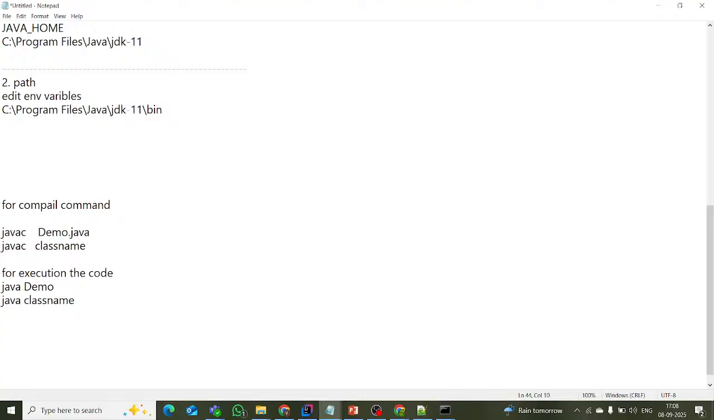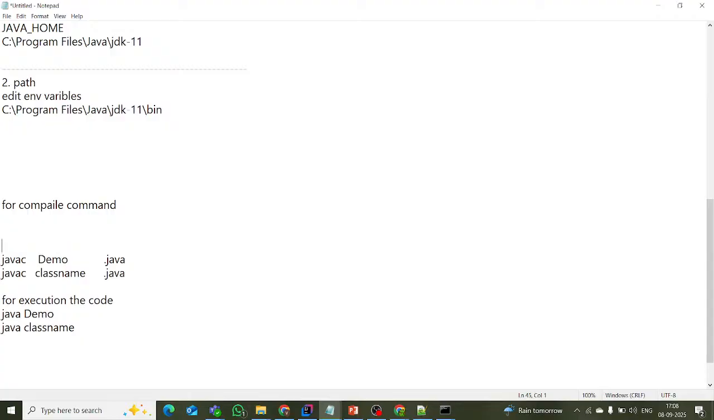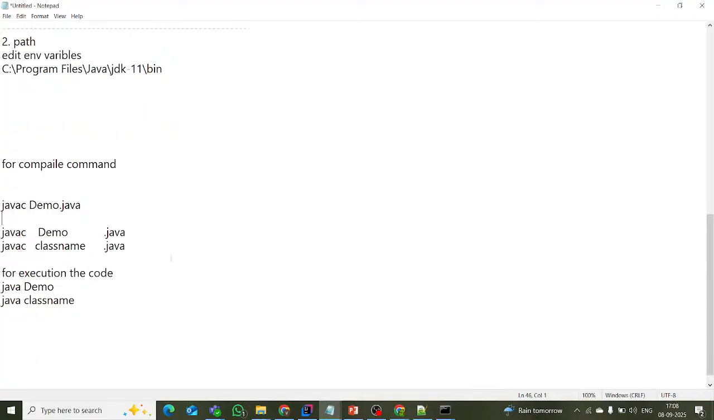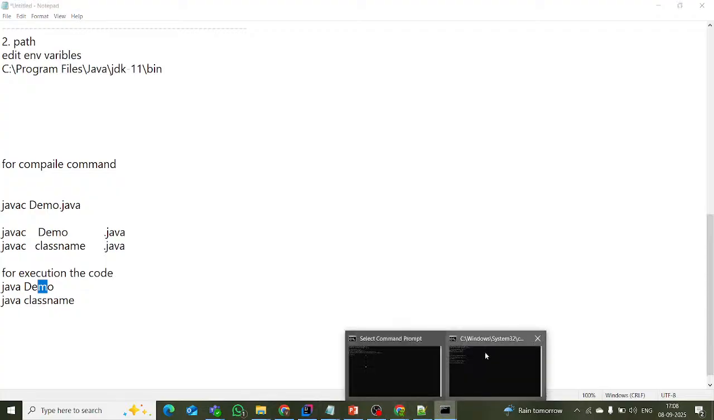So javac class name and .java as it is. This is the compile command. For compilation, this is the command: javac demo dot java. Actually, there is no gap. javac, this is the command. For execution, java followed by class name. Then we'll see what it will come.